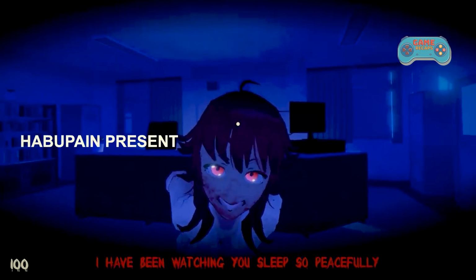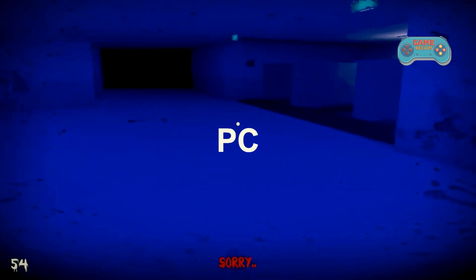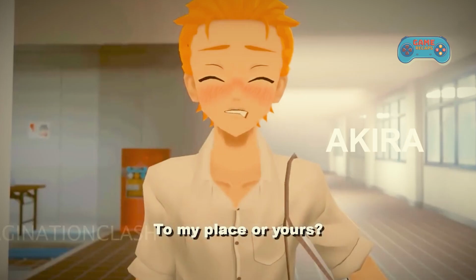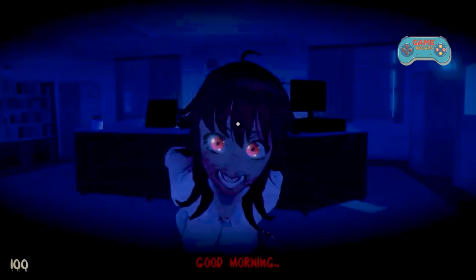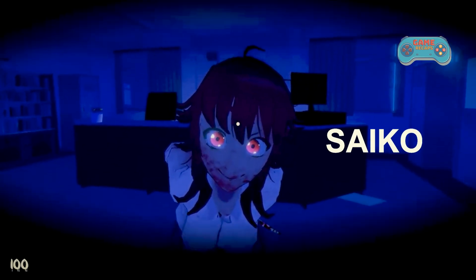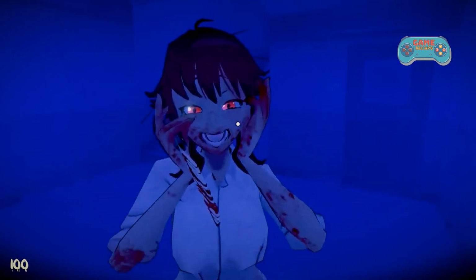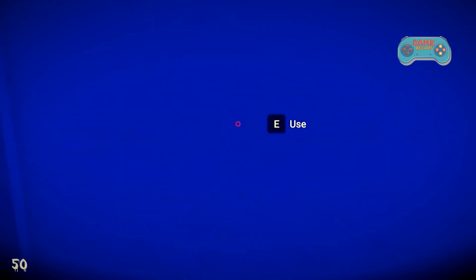Saiko No Sutoka or Psycho Stalker was developed and published by Habupain and released on September 6, 2020, for the PC platform. In this game, we will act as the protagonist named Akira, who becomes the love interest of a Yandere girl named Seiko. What is the storyline of this horror game like? Will Akira be able to save himself from Seiko? Let's find out in Saiko No Sutoka.